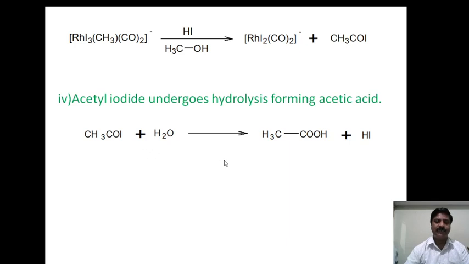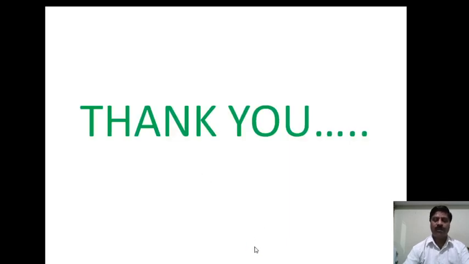And from that we form acetic acid. This completes module number 4, and hence I complete organometallic compounds for the 6th semester MSc, paper 7. This is inorganic chemistry, and in inorganic chemistry this is organometallic compounds. There are 4 modules and I have explained the 4 modules separately, and thank you for this.